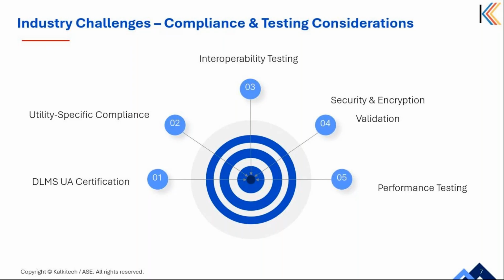Third is interoperability testing. Interoperability ensures that meters from different manufacturers can communicate hassle-free with head-end systems or other devices in the network. And testing involves checking communication protocols, data exchange formats, and backward compatibility. Lack of proper testing can often lead to vendor lock-in or failed deployments.